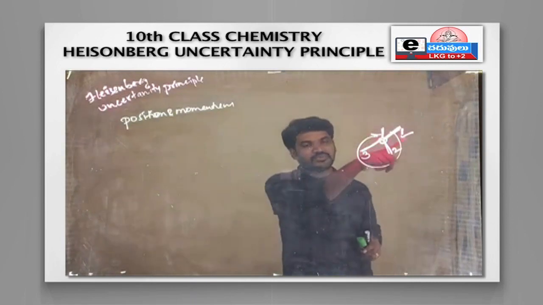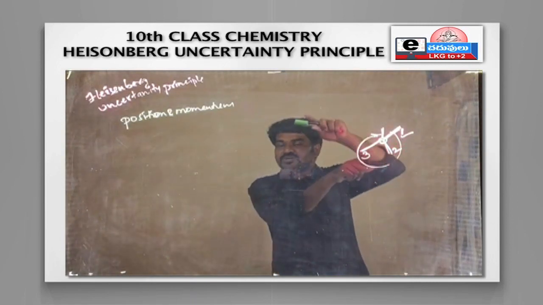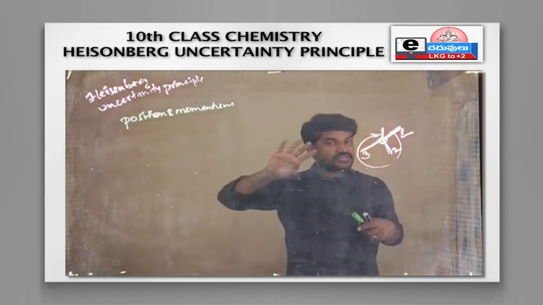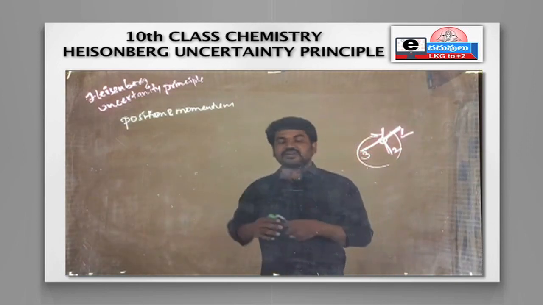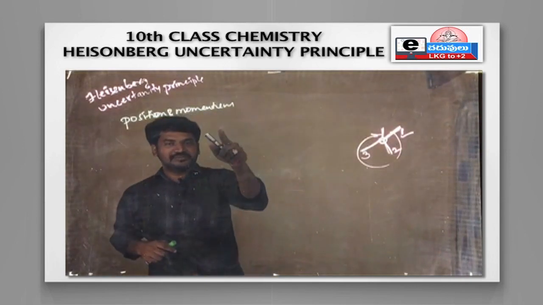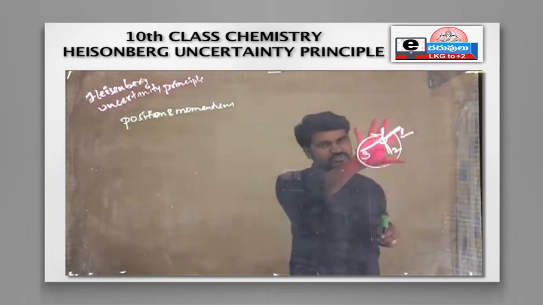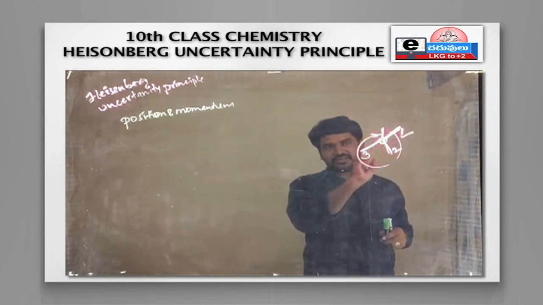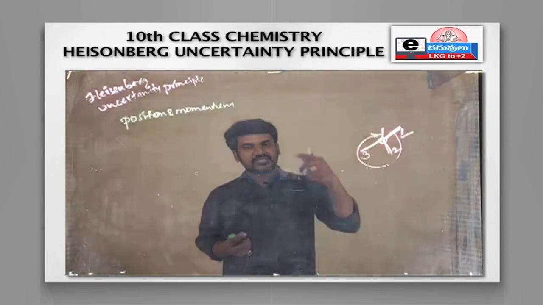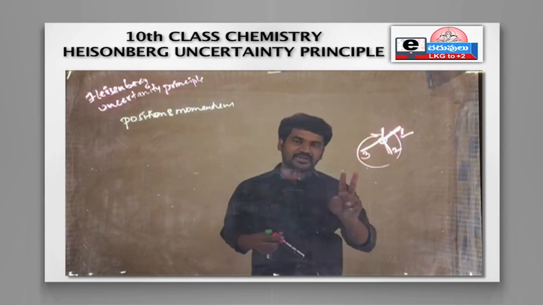But when we find the position, we find it when the momentum becomes zero, and that should not happen. That means it is impossible to find the position and momentum of a particle simultaneously. Just assume the fan structure whenever needed, right? So it is impossible to identify the position and momentum simultaneously, right?